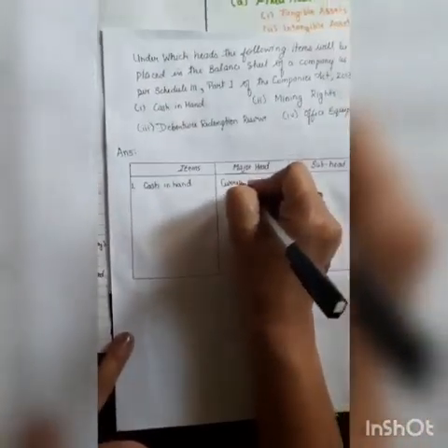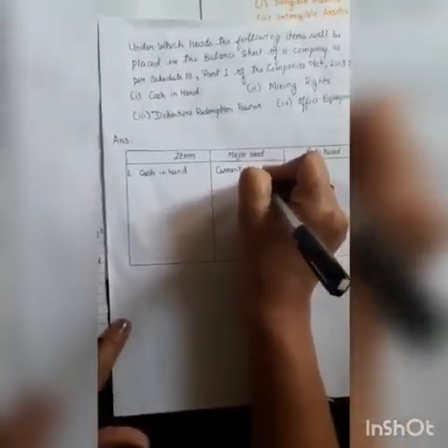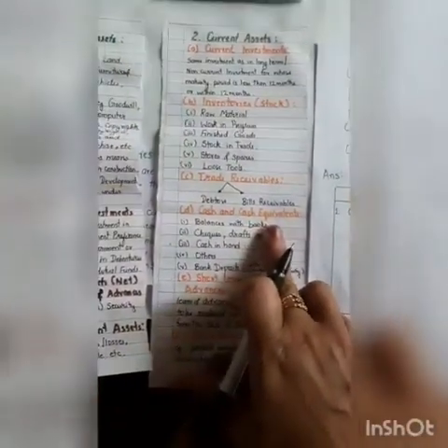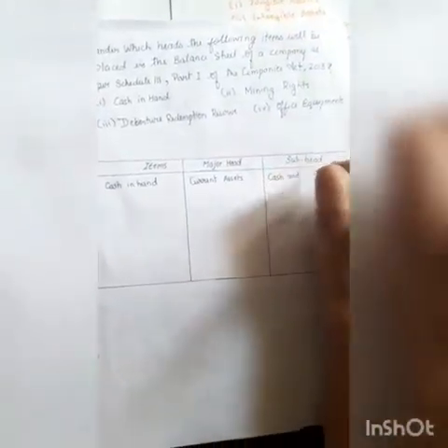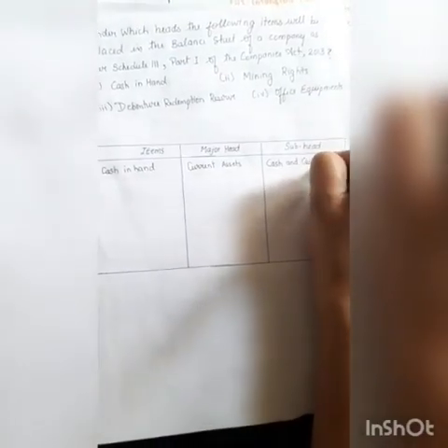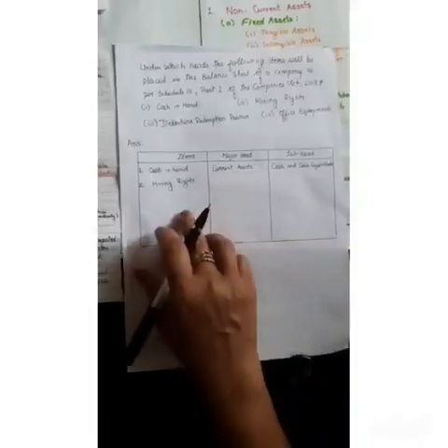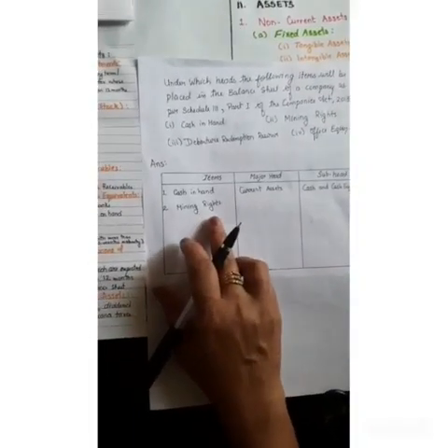So let us write here current assets, and the subhead for cash in hand is cash and cash equivalents.